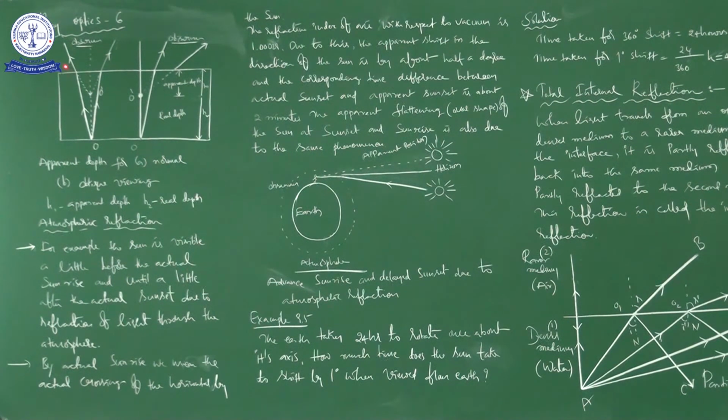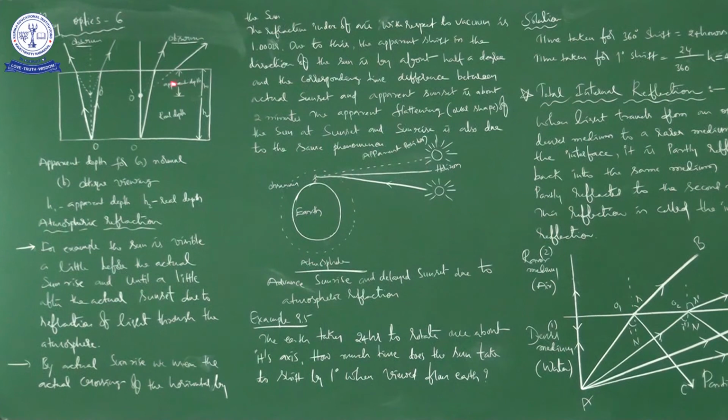See this. It is like a glass slab. Otherwise, you can imagine it as a tub of water having water molecules inside. Okay, right. Here you kept a coin, right? So the observer is seeing from here, right?